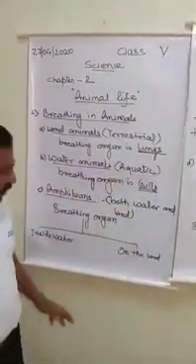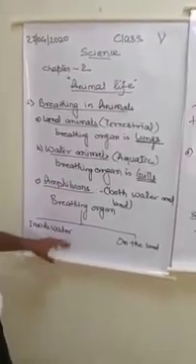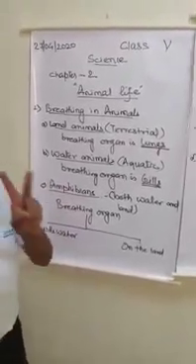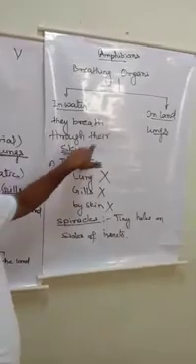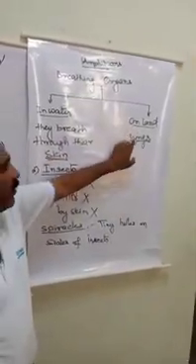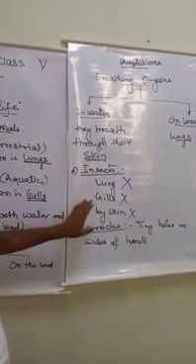Some organisms are able to reside both on land and in water, and they have two types of organs. When they are inside the water, they breathe through their skin, and when they are outside the water, they breathe through their lungs.